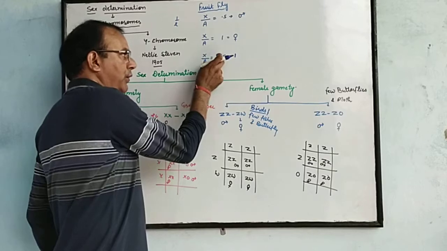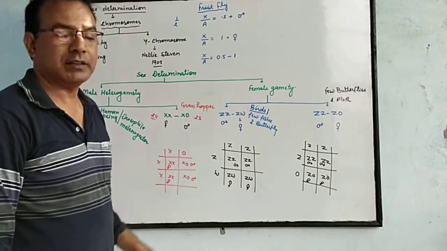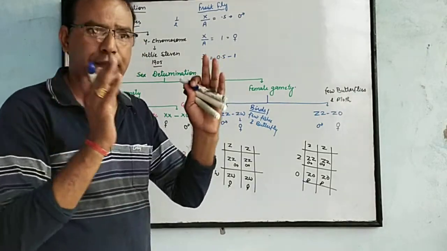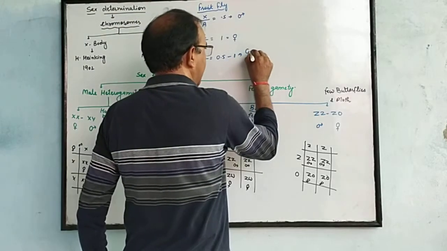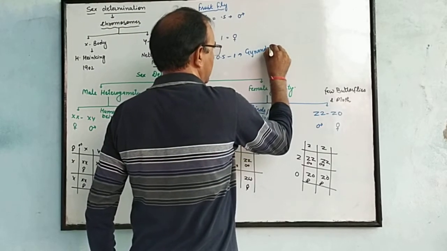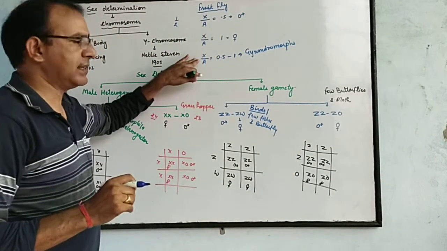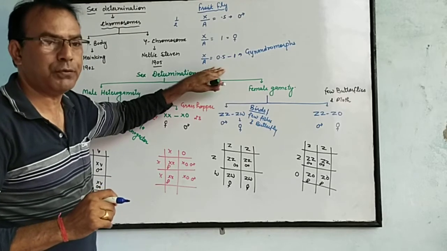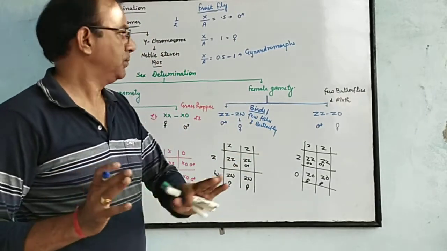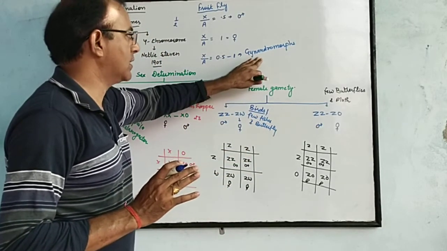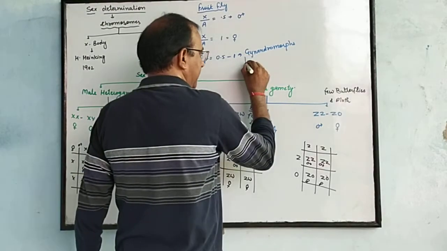If the ratio is between 0.5 and 1, then this type of fruit fly may contain female as well as male features, and this is called gynandromorphs. This type of fruit fly contains male and female features, and these are known as gynandromorphs. These gynandromorphs may be of three different types.